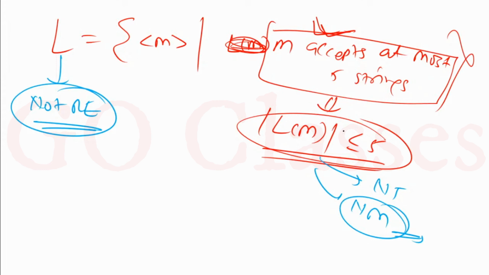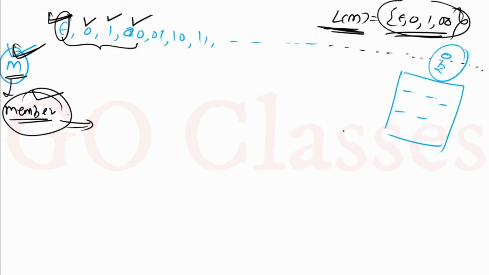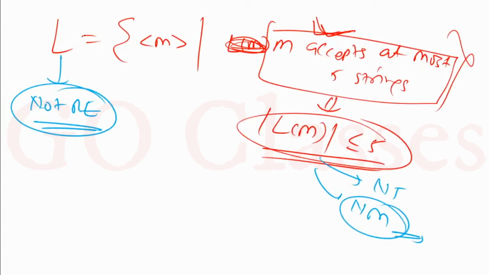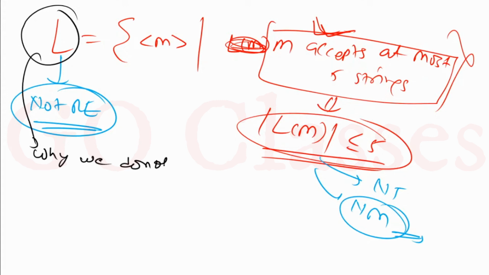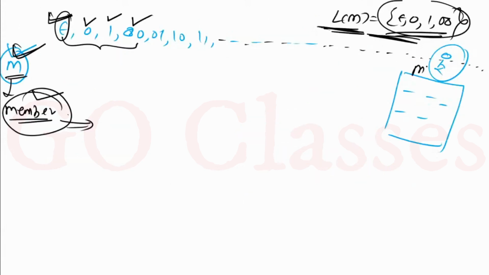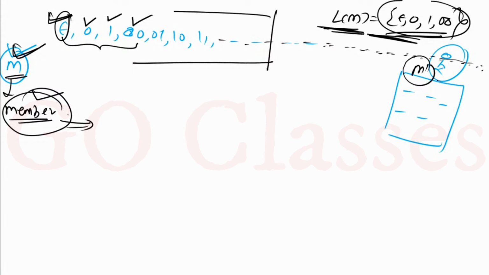Yes, of course you can apply Rice's theorem, but the point is that this understanding is important: why for this language L we do not have a Turing machine. Because if we have a Turing machine M', then that Turing machine cannot stop anywhere within some finite amount of time. It will have to check all the strings. So that is the reason.